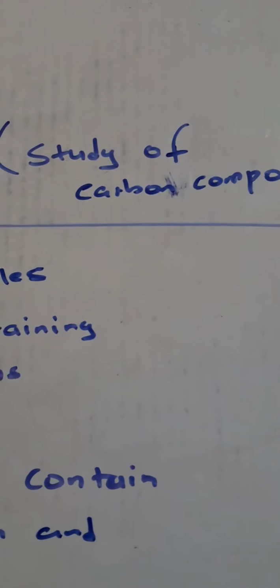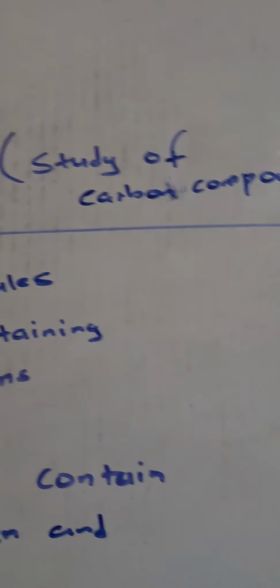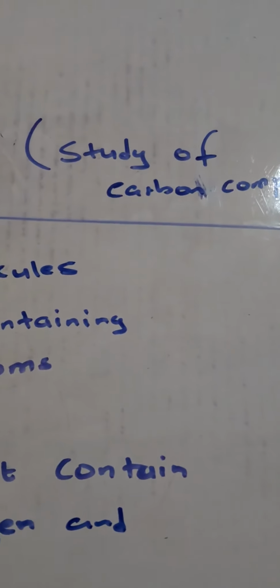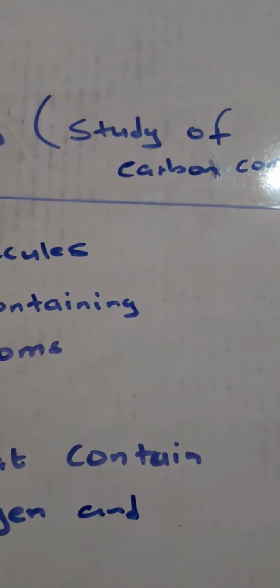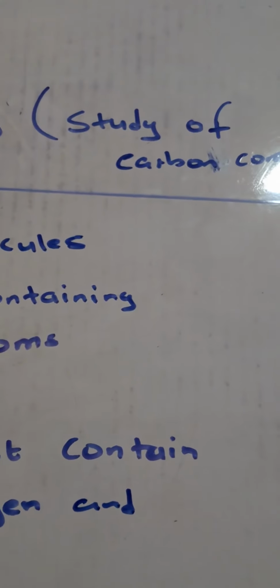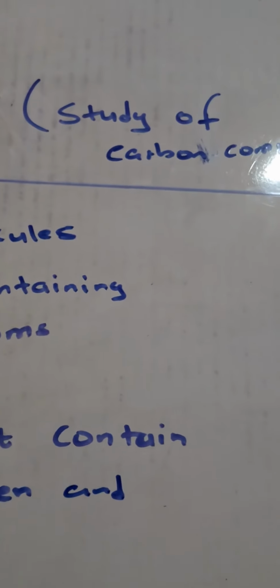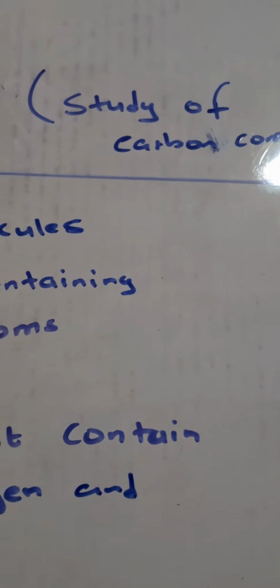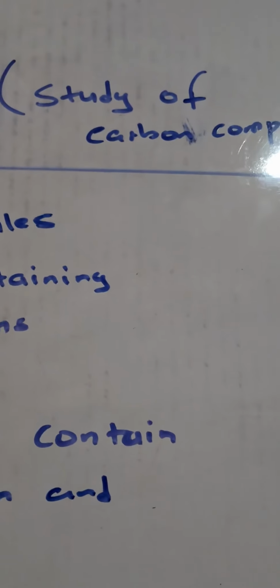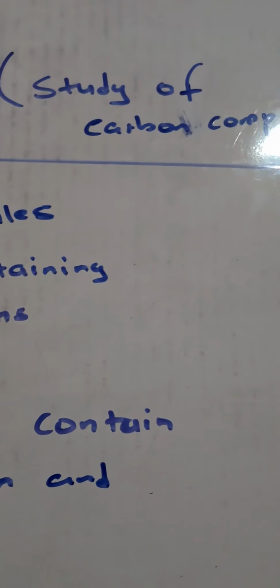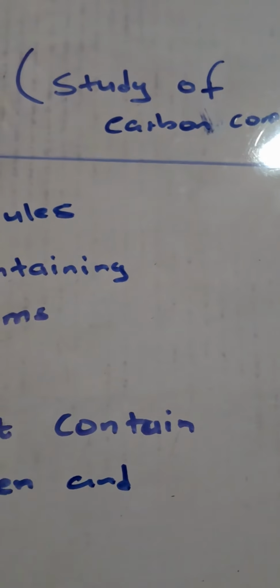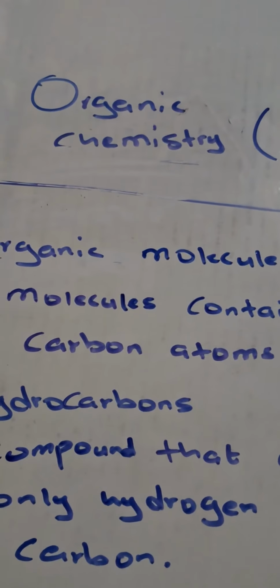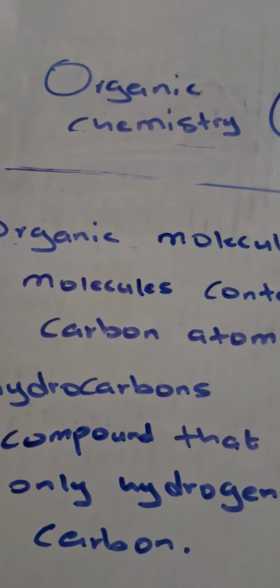I said organic chemistry is the study of carbon compounds. What do I mean by this? Let's break it down into simplicity. In organic chemistry, we are dealing with the bond that exists between a carbon atom and other atoms. For instance, when a carbon is bonded to a hydrogen, or to an oxygen, or to halogens. But our central part is what happens when a carbon is bonded to other atoms. So basically that becomes what we call organic chemistry. Organic chemistry is just the study of a carbon bonding with other atoms.